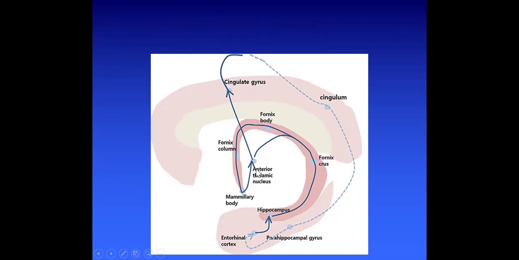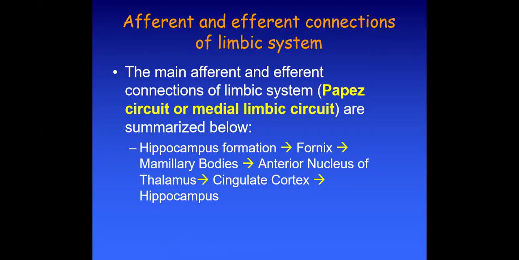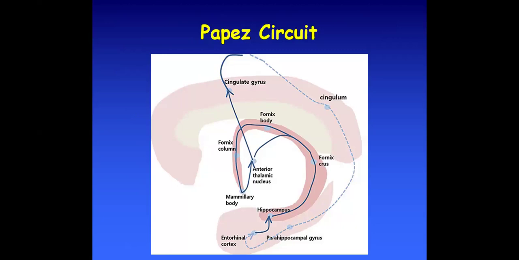As we discussed here, it starts from the hippocampal formation. This is the hippocampus, and from the hippocampus, they move to the anterior thalamic nuclei. You can see here, to the anterior nucleus of the thalamus through the fornix and mammillary bodies. This is the fornix, and from the fornix through the mammillary body to the anterior thalamic nucleus.